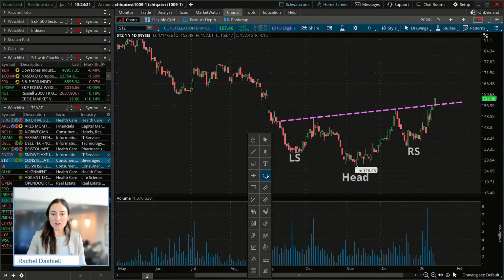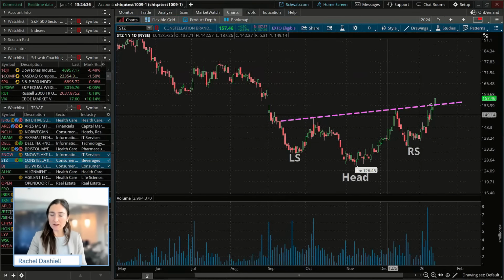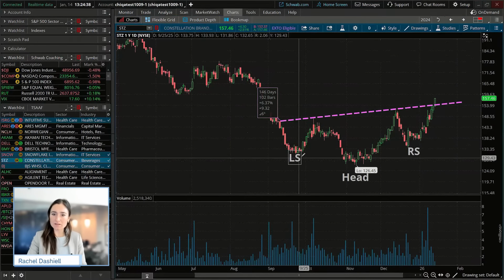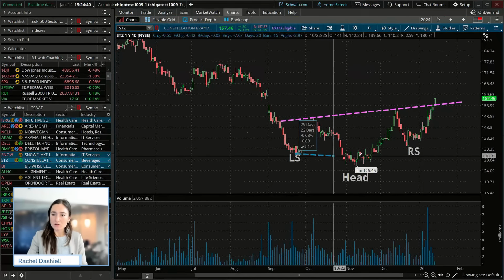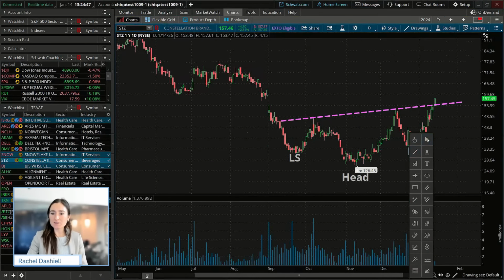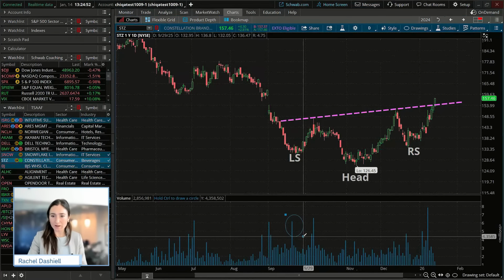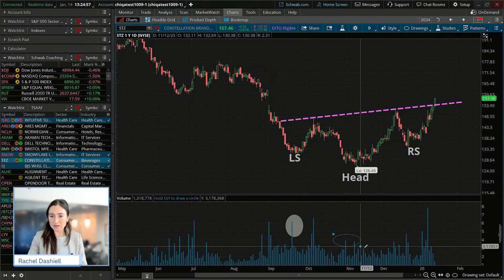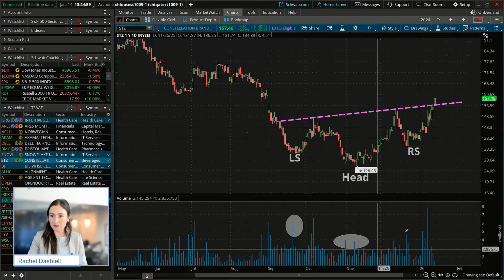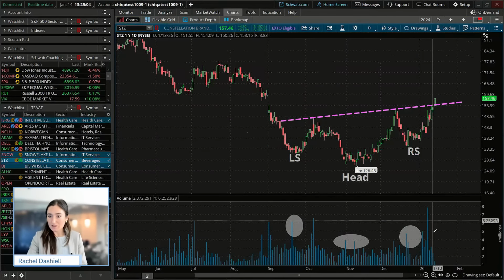So with this pattern, we can definitely see these shoulders. We can see the neckline. It is at a slant. So our shoulders are at a little bit of a slant, about 2 percentage points away. That's good enough for us. We also have these increases in volume on the left shoulder. We have a big one there. We have a decent increase in the volume with the head right there. We have a decent increase with the right shoulder.